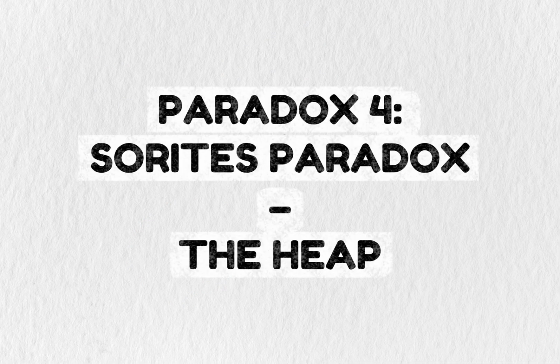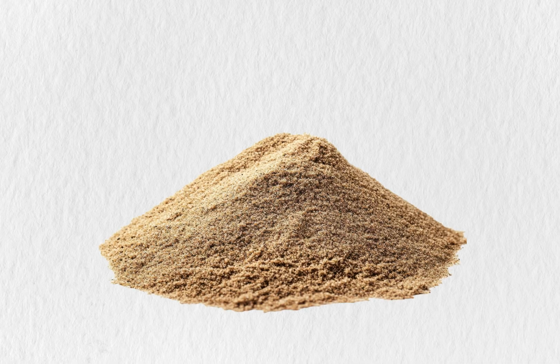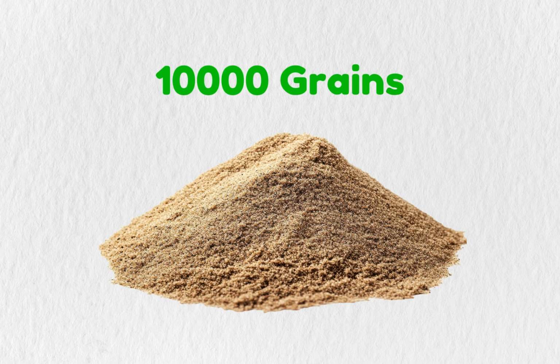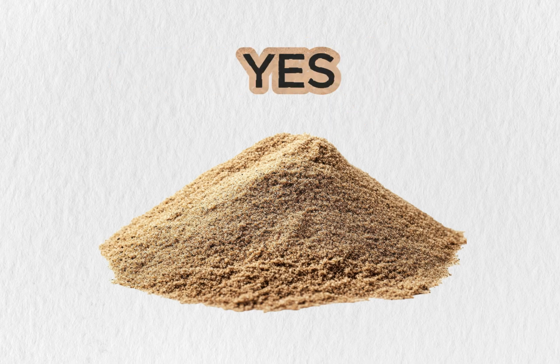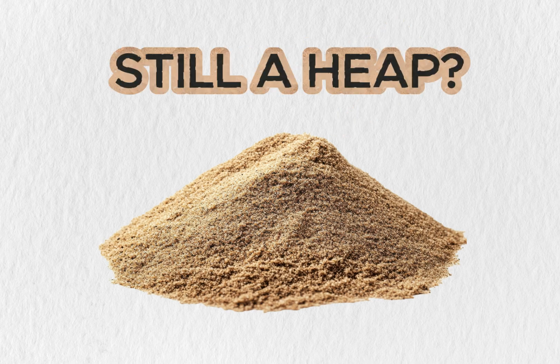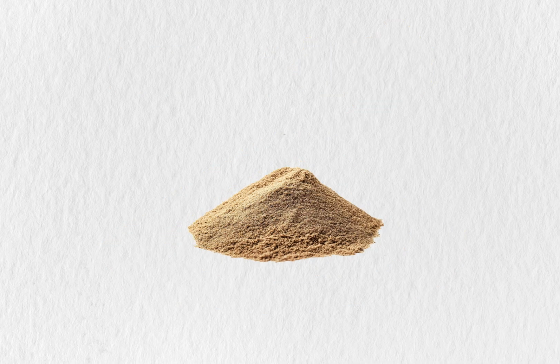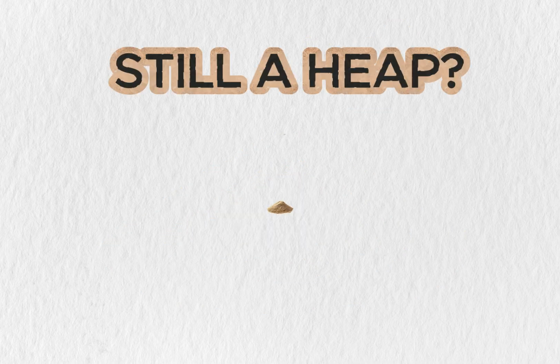Paradox 4. Sorites Paradox. The heap. The Sorites Paradox is about vagueness. Start with a heap of sand, let's say 10,000 grains. Now remove one grain. Is it still a heap? Of course. Remove another. Still a heap. Keep going. At what exact point does it stop being a heap?